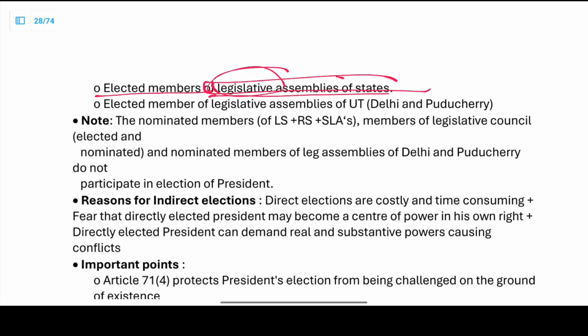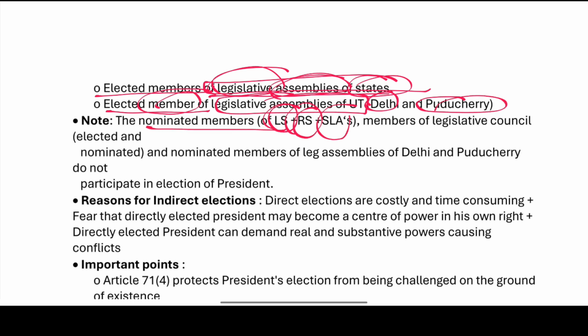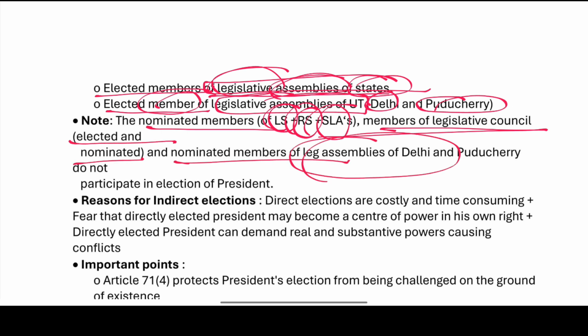Elected members of the legislative assemblies of the states, and elected members of the legislative assemblies of the Union Territories of Delhi and Puducherry participate. The nominated members of Lok Sabha, Rajya Sabha, and state legislative assemblies, the members of the legislative councils whether they are elected or nominated, and the nominated members of the legislative assemblies of Delhi and Puducherry do not participate in the election of the president.